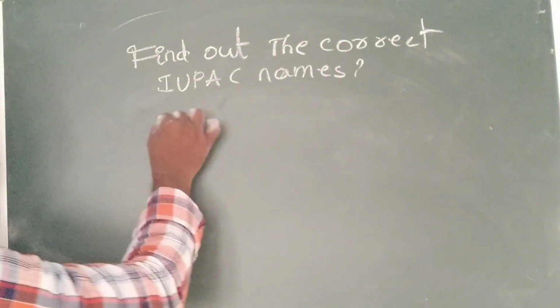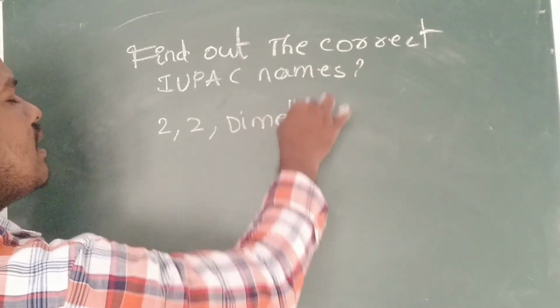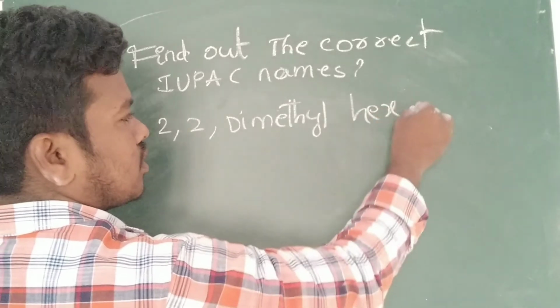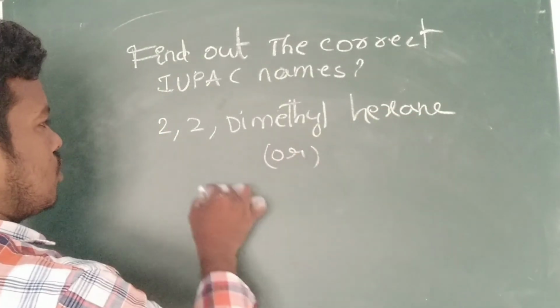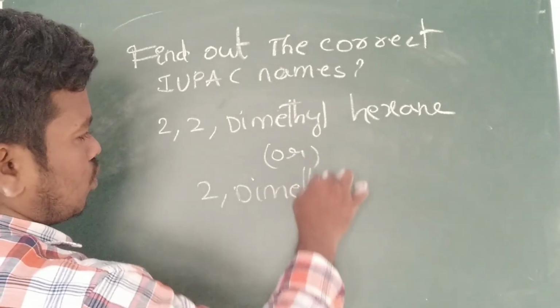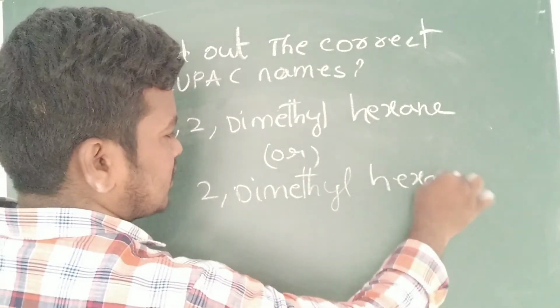First one, 2,2-dimethylhexane or 2-dimethylhexane. What is the correct one?